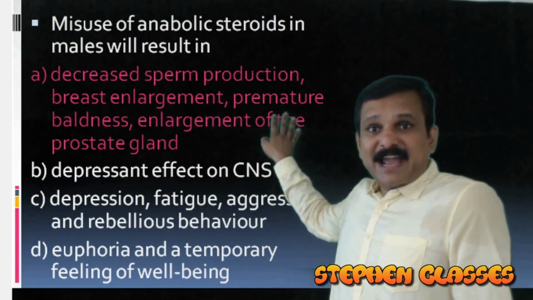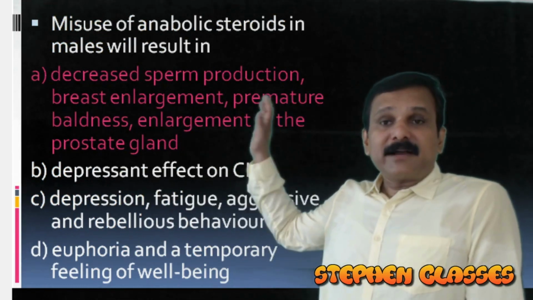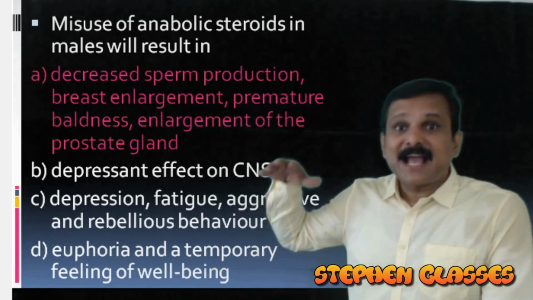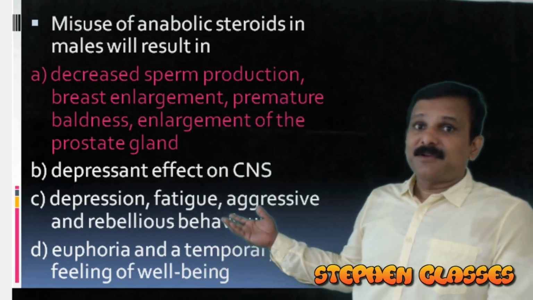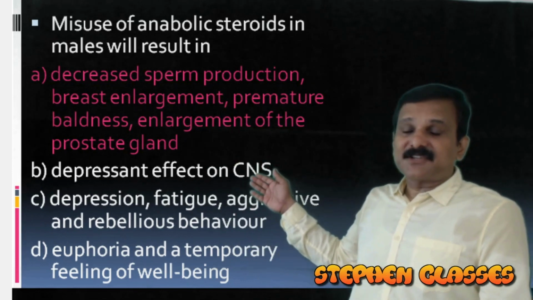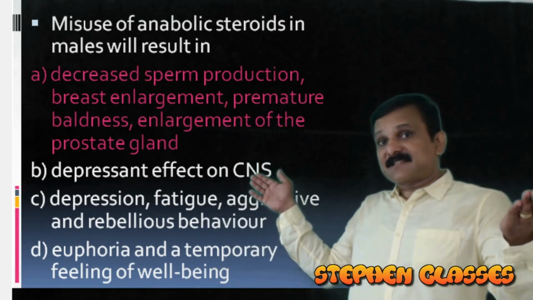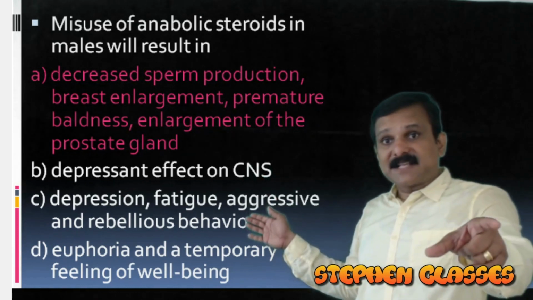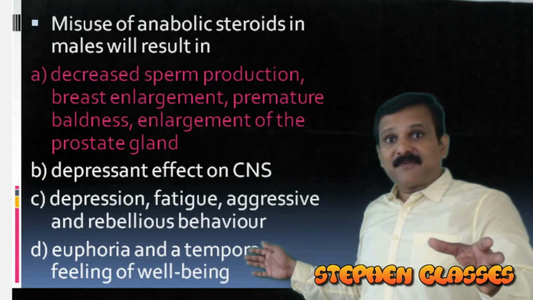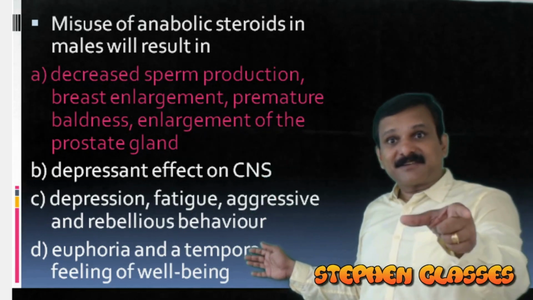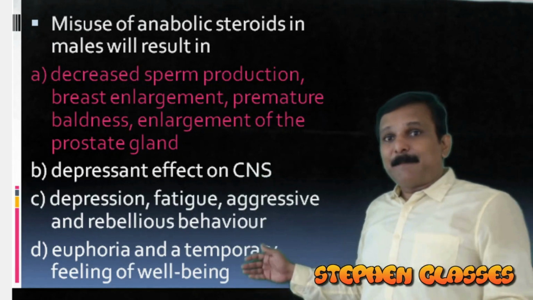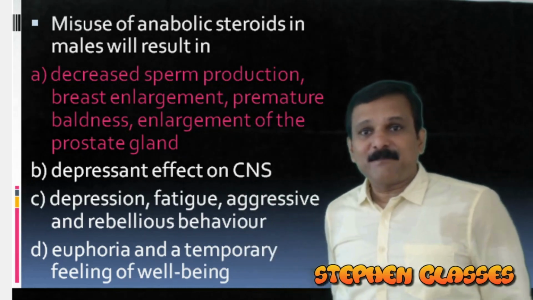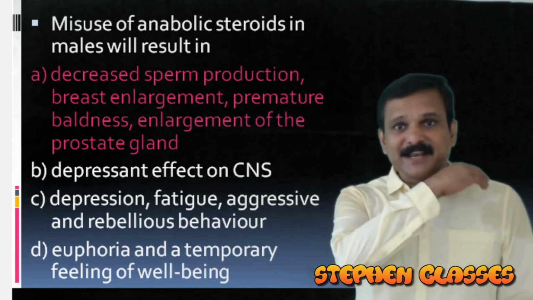So you have to learn by heart all the symptoms and effects of misuse of anabolic steroids, both in male as well as in female. You got it? Other points, depressant effect on CNS, is by use of some drugs. Depression, fatigue, aggressive and rebellious behavior, that is for alcoholism. Then euphoria, temporary feeling of well-being, that is for addiction. So all these statements belong to some other terms, some other features. So our answer will be option A only. We move to our next question.